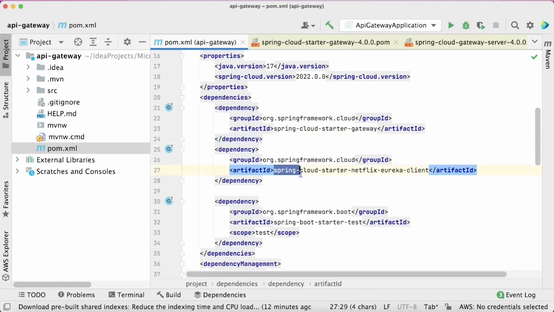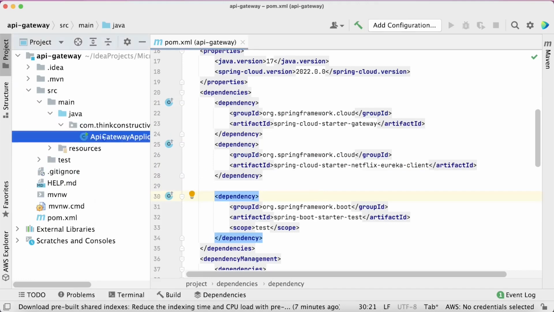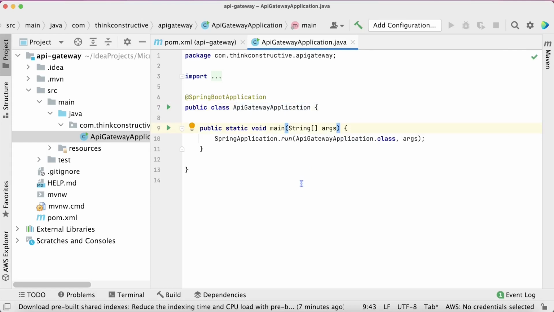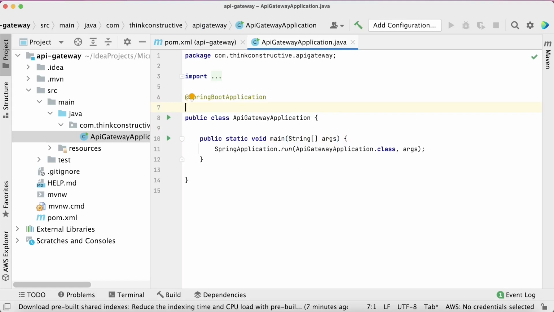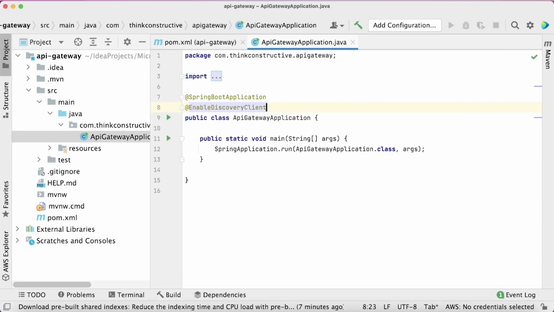And another important dependency we have got is Spring Cloud Starter Netflix Eureka Client, because API gateway will register itself with Eureka server as a Eureka client, that is where this dependency is also needed. Okay. Now go back to src main and let us see our Spring main application file. So this is the Spring Boot starter application file. Here only we will annotate this file as EnableDiscoveryClient. The moment we do this, whenever this application comes up, it will try to register itself with Eureka server. All right.